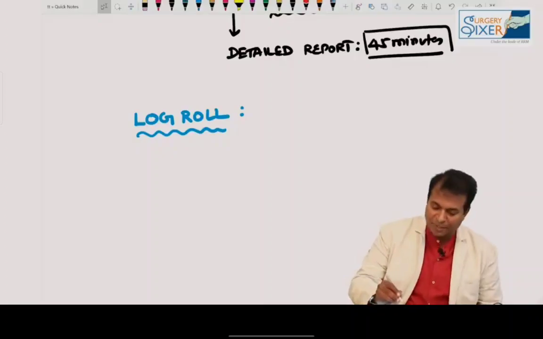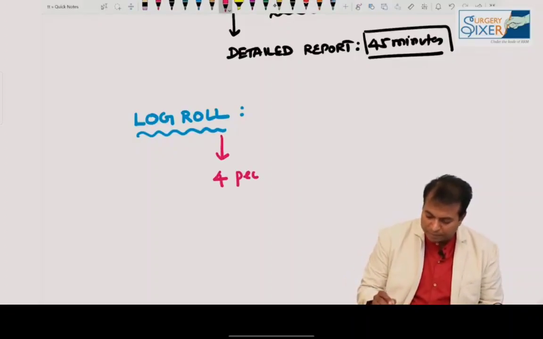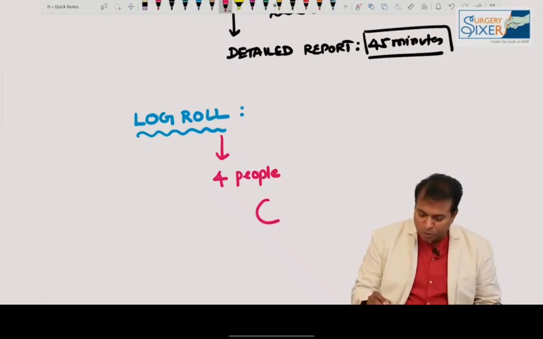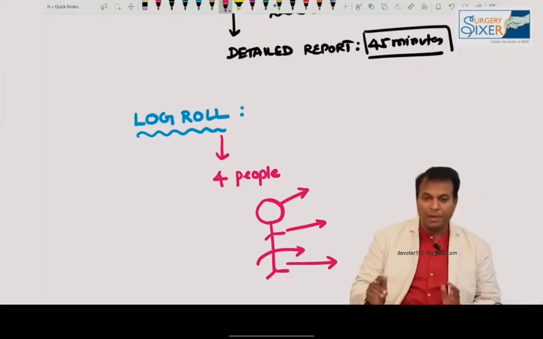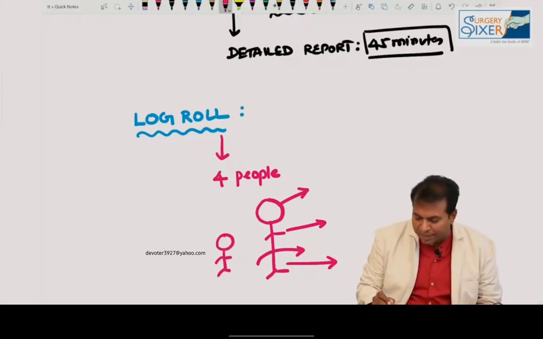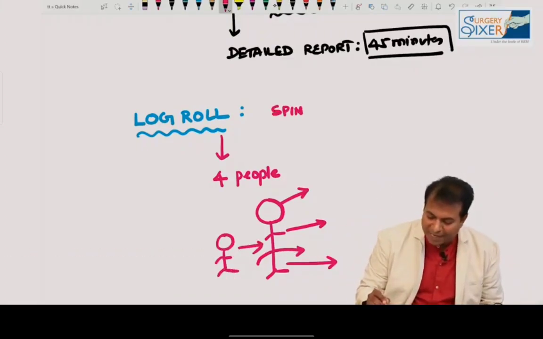So what is log roll examination? It is done by 4 people simultaneously. They should all rotate the patient onto one side. One person stands near the head, another near the chest, another near the lower limb, and 3 people will rotate the patient, and the 4th one will come and examine the spine. This log roll is primarily meant for spine examination. Please don't forget this point.